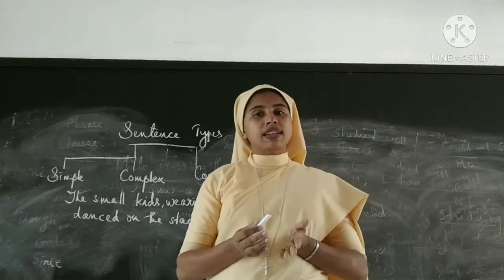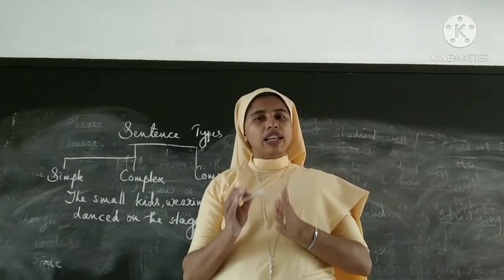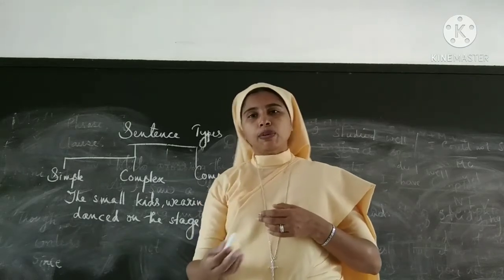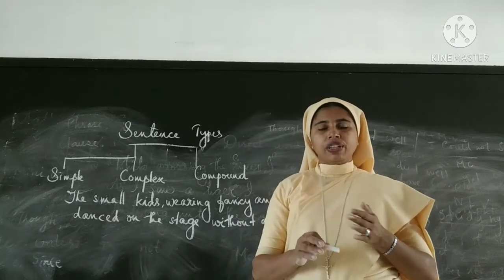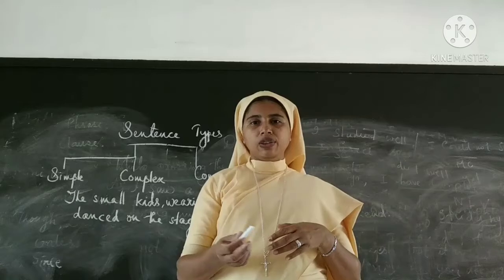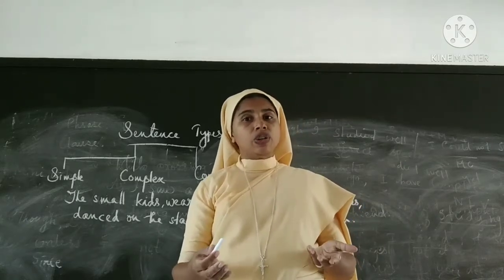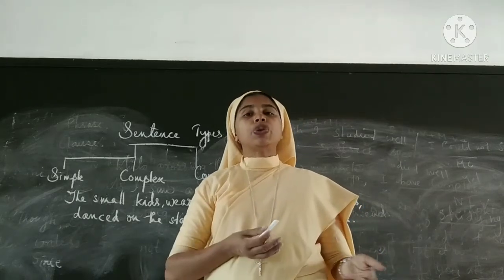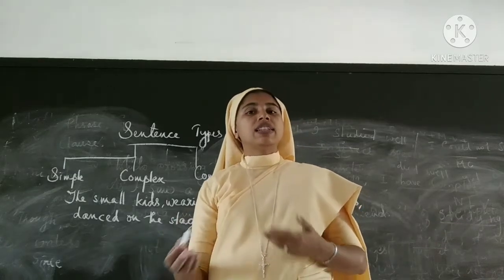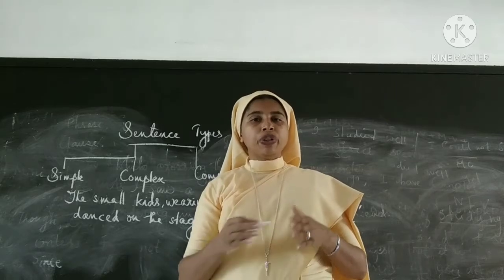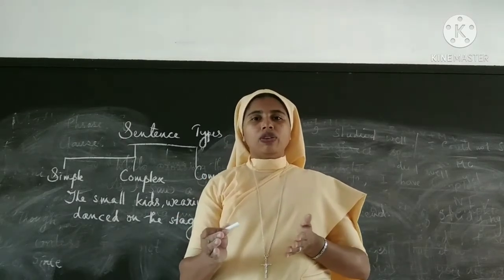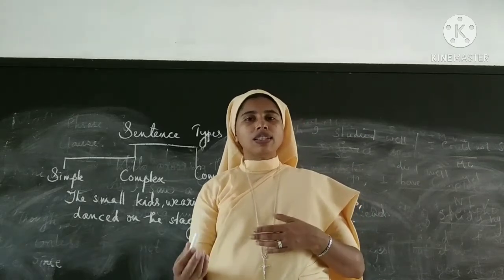And a complex sentence will have only one main clause and one or more subordinate clauses. Okay, one main clause and one or more subordinate clauses. As I entered into the class, the children stood. As I entered, okay, that's a subordinate clause. The children stood, that is a main clause. So that is called a complex sentence because it has only one main clause and other clauses subordinate.